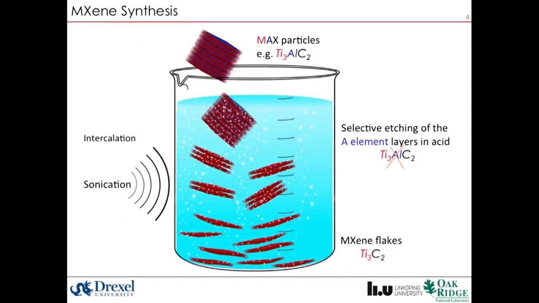By putting MAX phases in an acid, such as hydrofluoric acid, the A element in MAX is selectively etched and only carbide layers remain. By further processing, 2D MXene flakes can be separated. These materials display many interesting properties, particularly for energy storage, both for battery and supercapacitor electrodes.